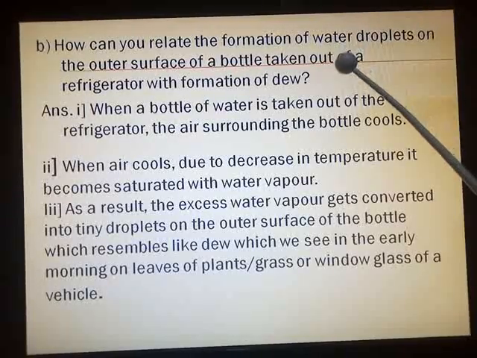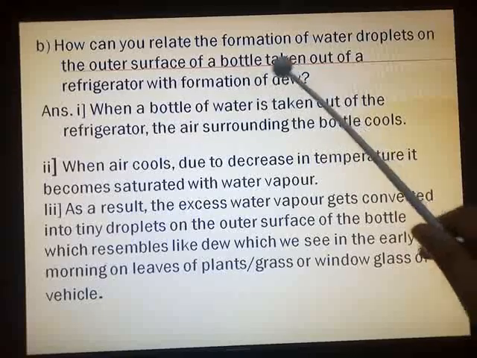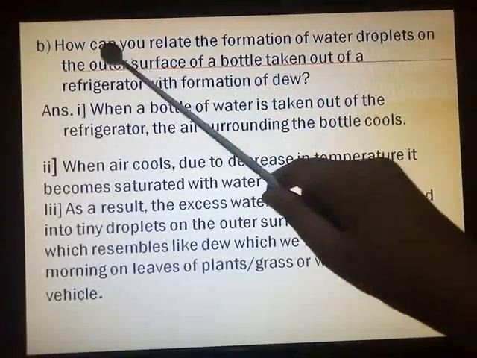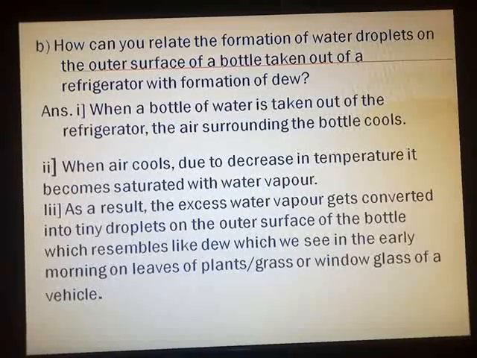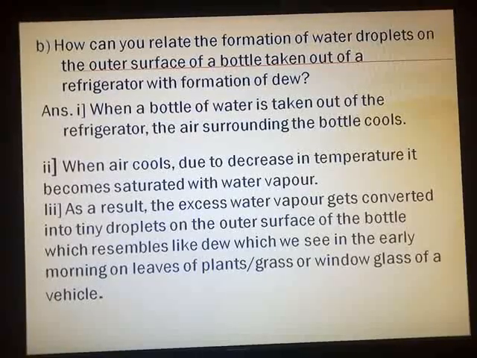So they have linked this phenomenon with the formation of dew, and they have asked us how you can relate. If you want the answer in the textbook, you can just mark it in the textbook. Answer is on page number 67. You can see in the center of the page, Try This is given. There they have given point number 1 and 2. Take a bottle of cold water out of a refrigerator and keep it outside for a while. Observe the outer surface of the bottle.